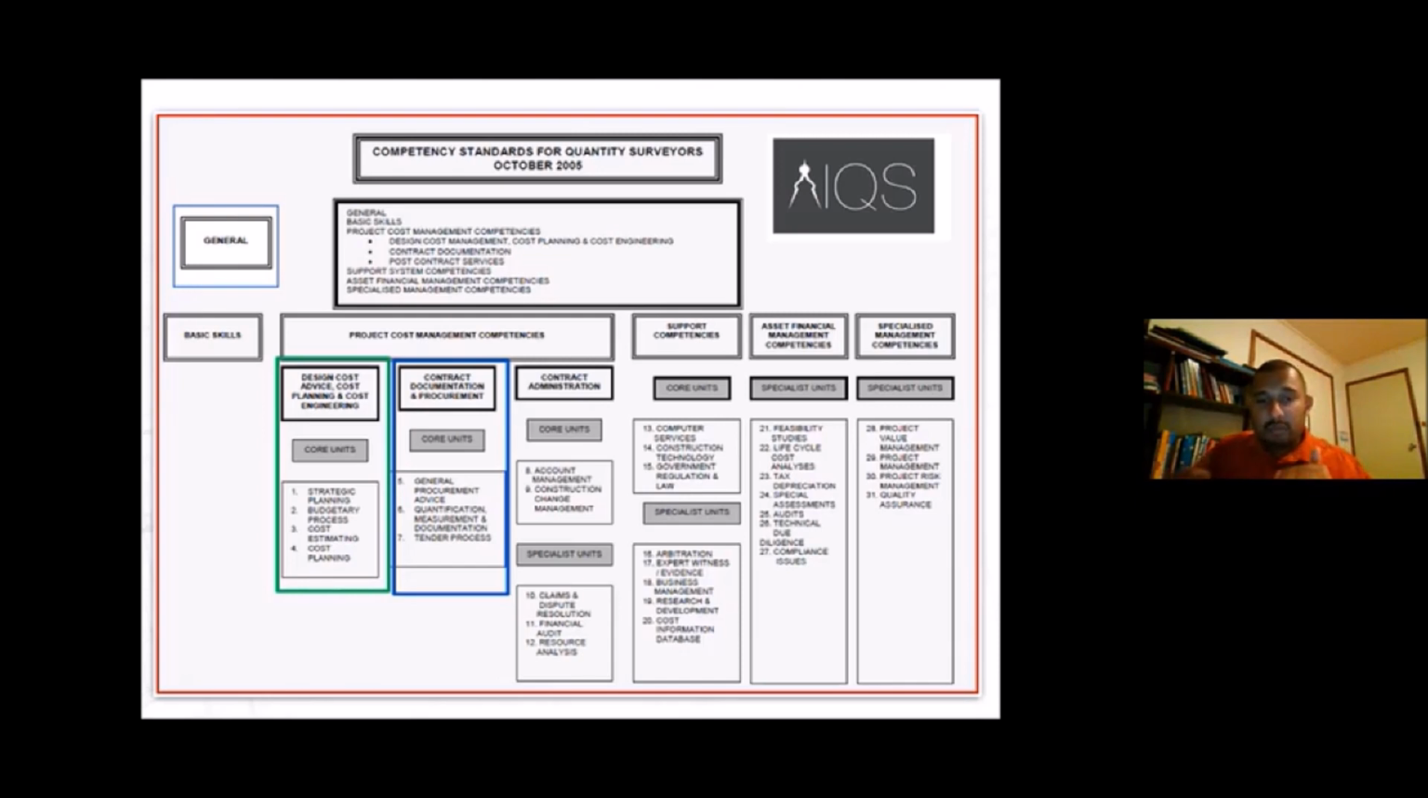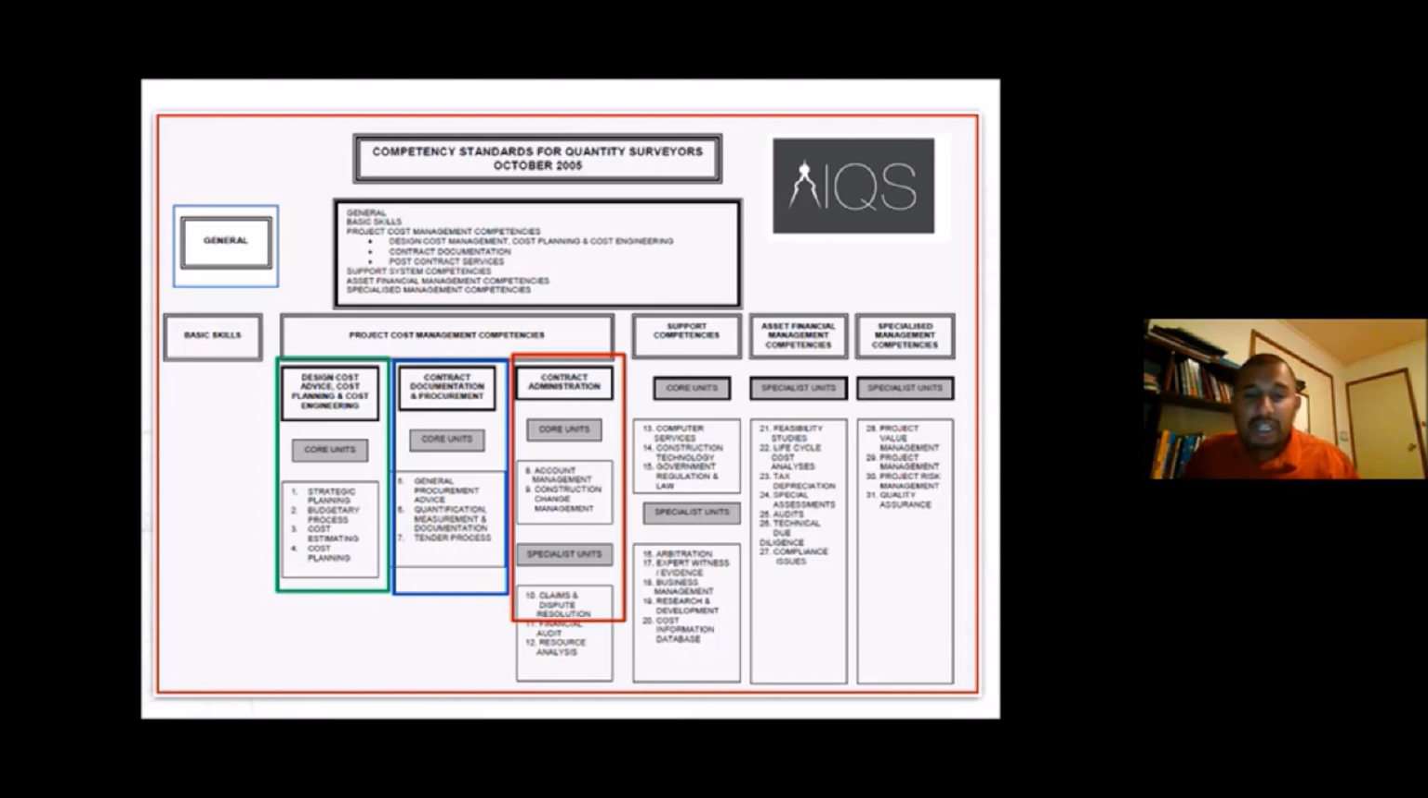Then the second competency is contract documentation and procurement. That falls within the tendering period. So you do the procurement as well as contract documentation. So you should have an understanding of quantification, tender process, general procurement advice. That falls in that core competency.